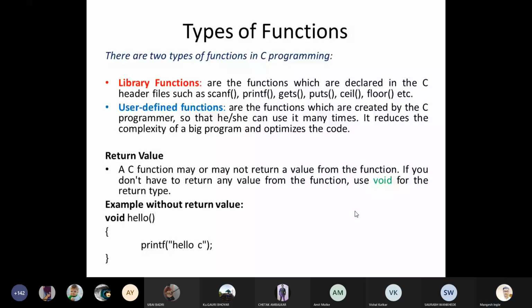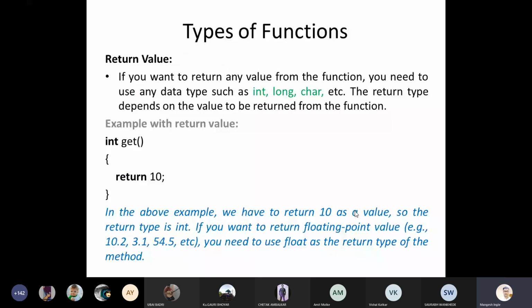Next, you can see return values of different types. If you want to return any value, it means your function performs some kind of operation and the result has been generated as a particular type of value. So if you want to return any value from the function, you need to use a data type such as integer, long, character, float, and so on.